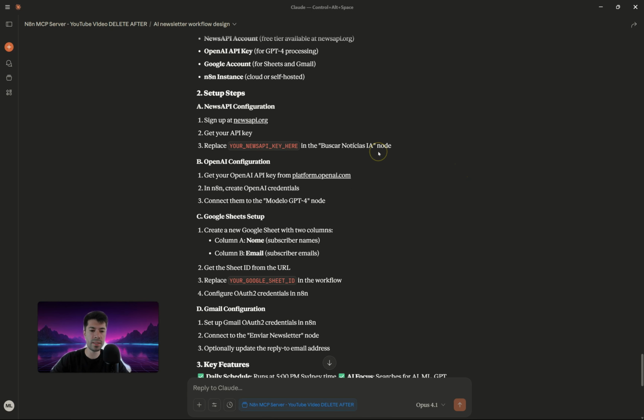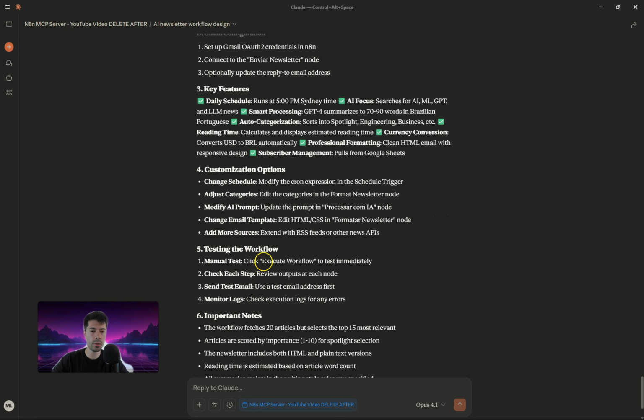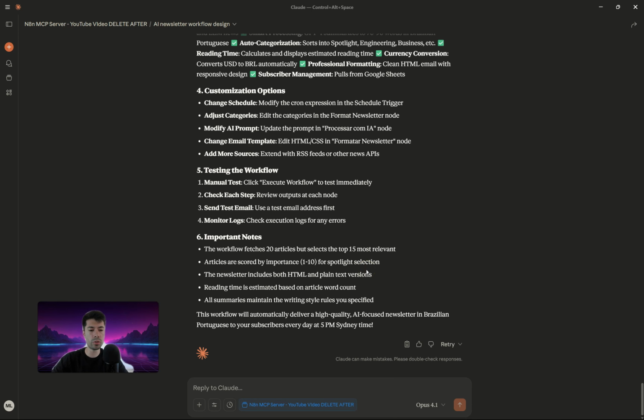And now that Claude AI has finished, you're going to see exactly what the prerequisites are, what the setup steps are for you to get everything working, and some customization options. The only thing that I want to change here is the fact that Claude didn't give us a JSON file so that I can import it into n8n. So I can just ask, please give me the final workflow in a JSON file.